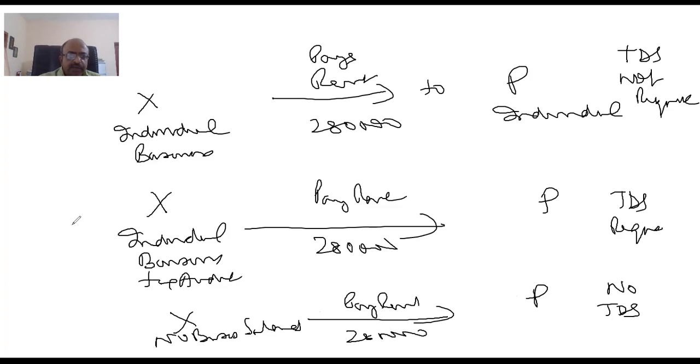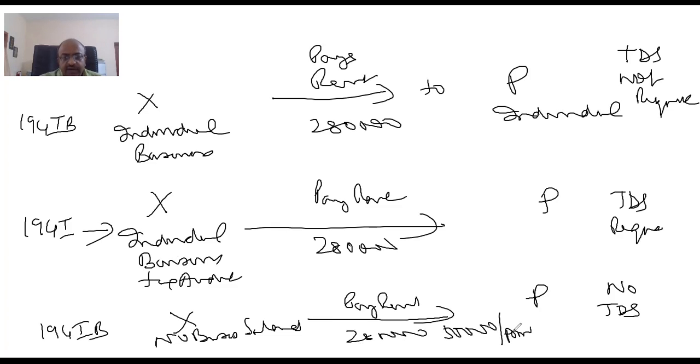But now what they have done is, 194I is getting attracted here. By introducing 194IB, this will also get attracted, because whatever is the amount, an individual not falling under this, anything more than 50,000 per month, will get attracted. This is 2,80,000, so it will not get attracted.